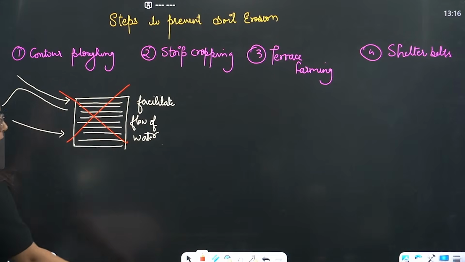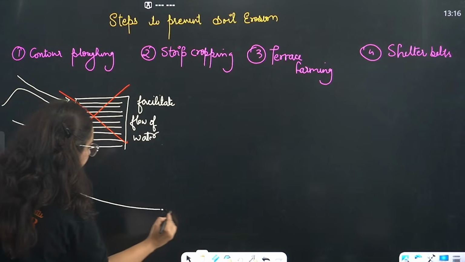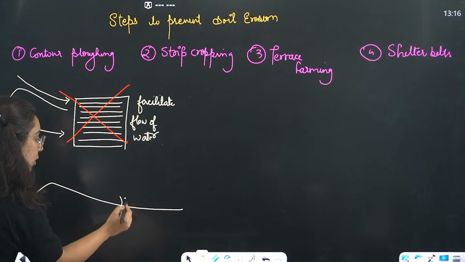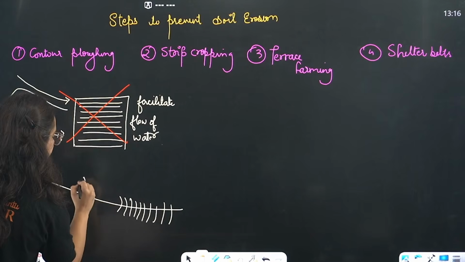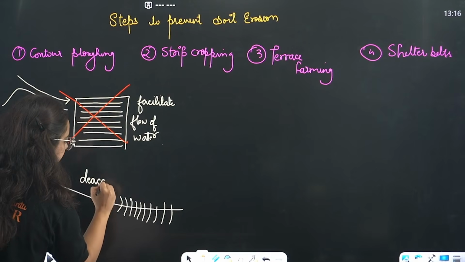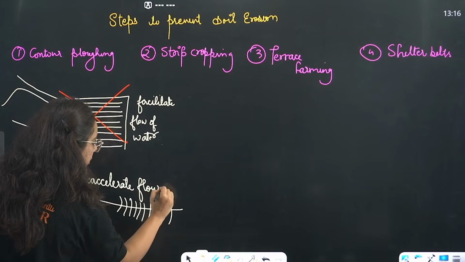Then what we have to do, beta, is plow the land along the contour lines, so that this decelerates the flow of running water.